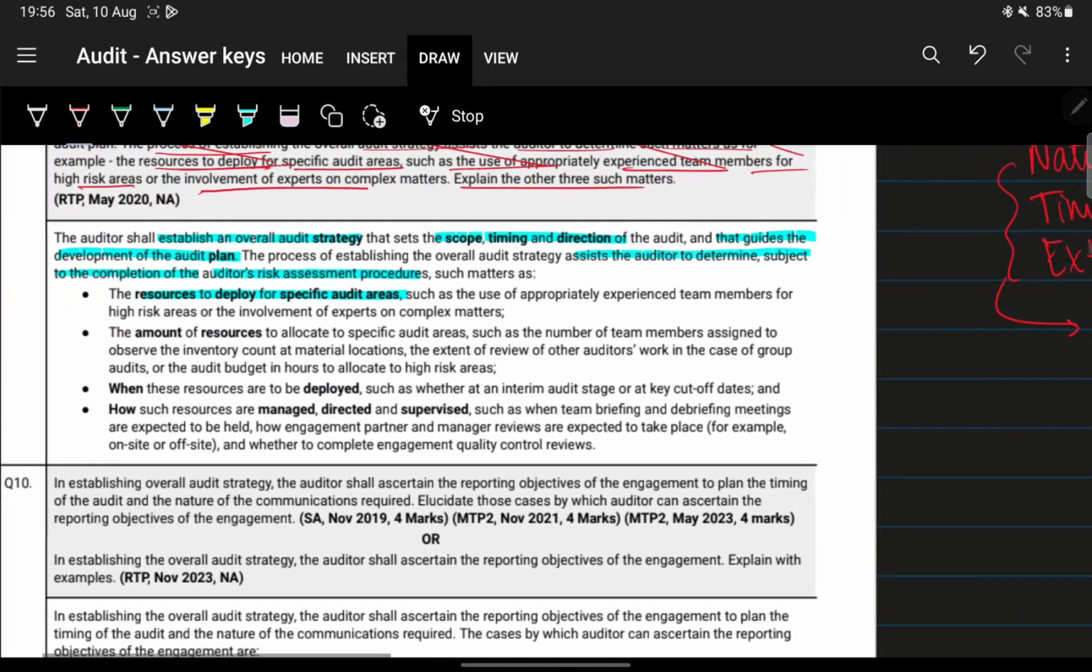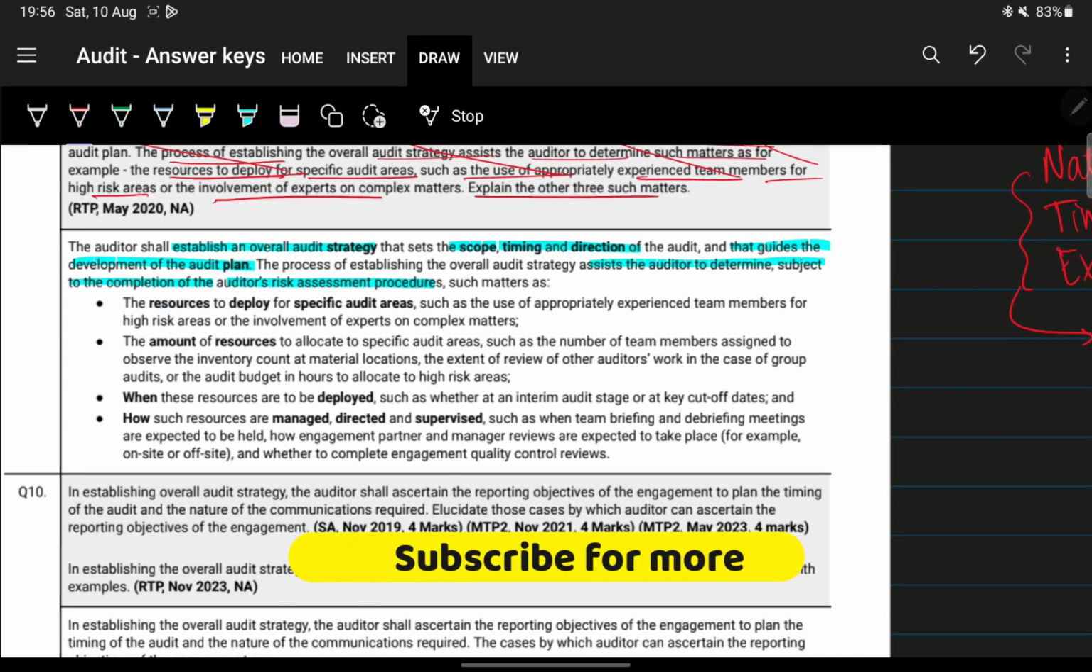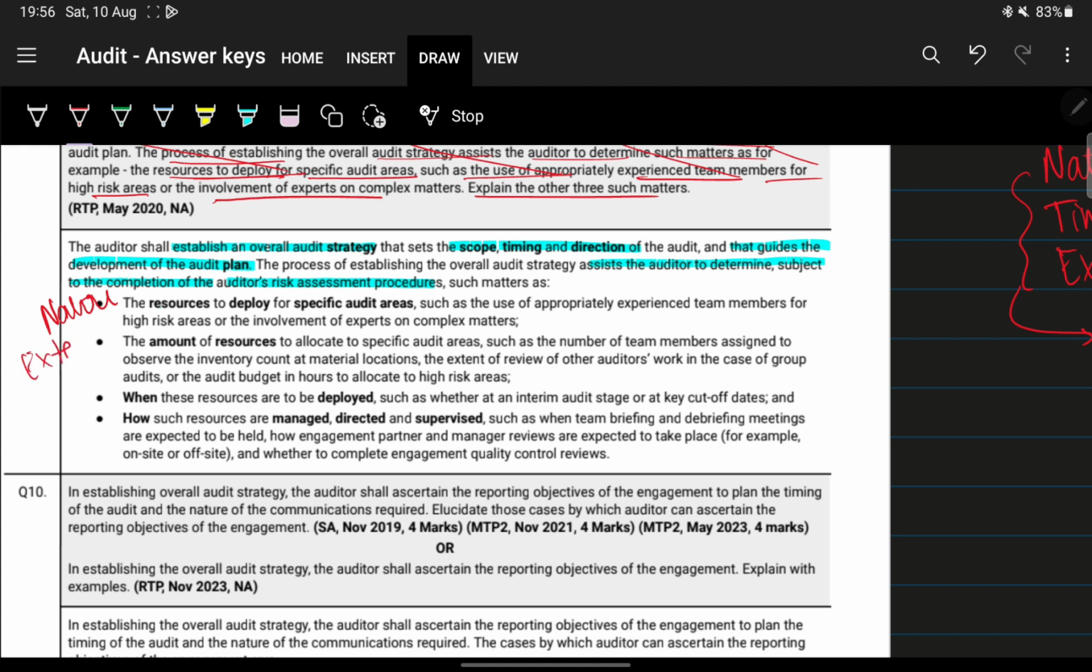Okay, next, here this talks about nature. This talks about the extent, and this talks about timing. The third point talks about timing. And lastly how they are managed. The last one talks about how they are managed, how they are DSR, how they are directed, supervised and reviewed.